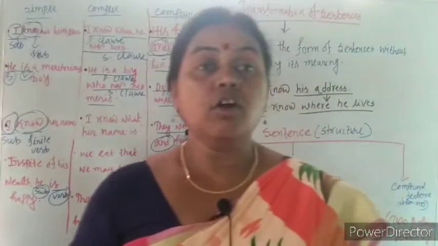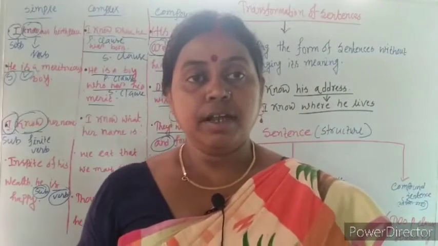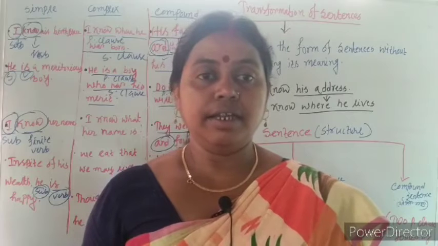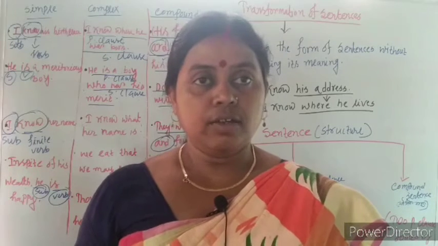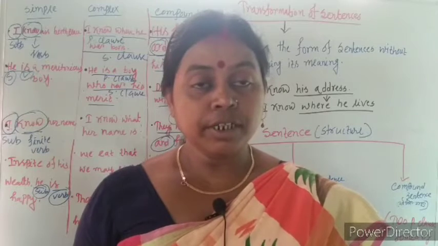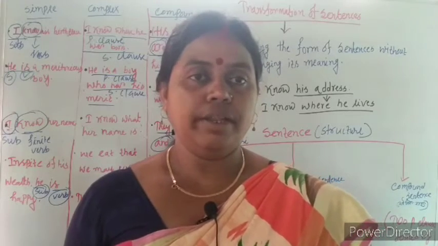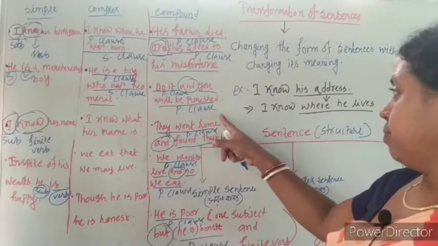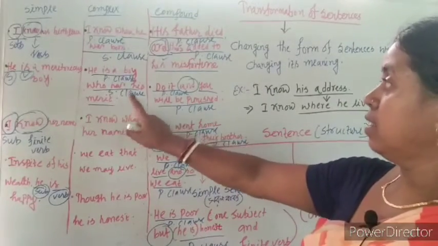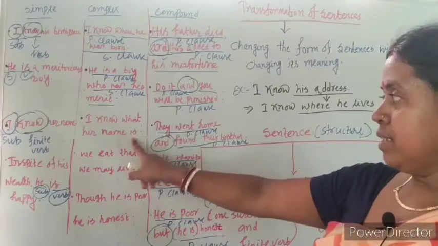In the definition of complex sentence, I have said earlier that a sentence which has only one principal clause and one or more subordinate clause, it is called complex sentence. So it is complex sentence. Now another example of complex sentence.